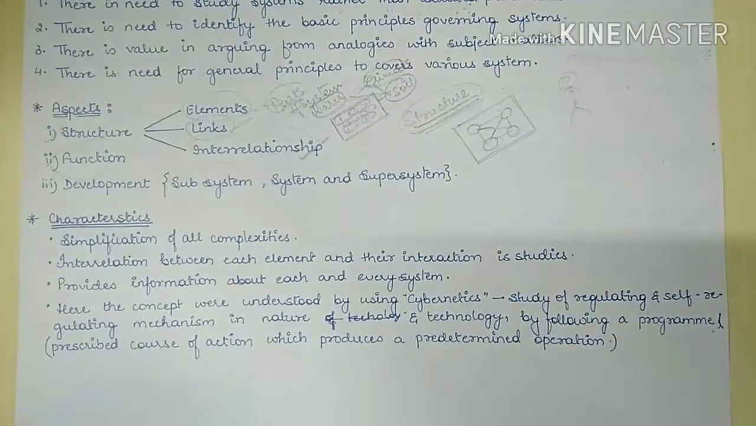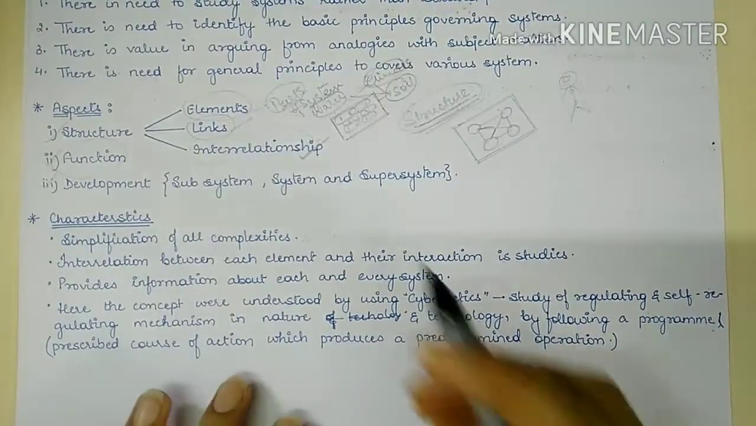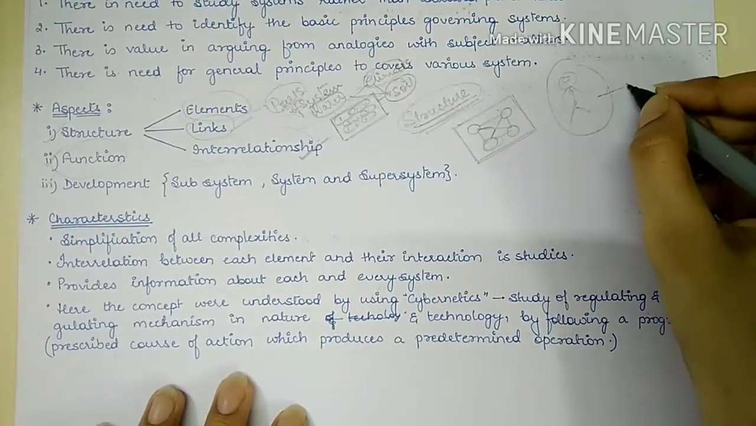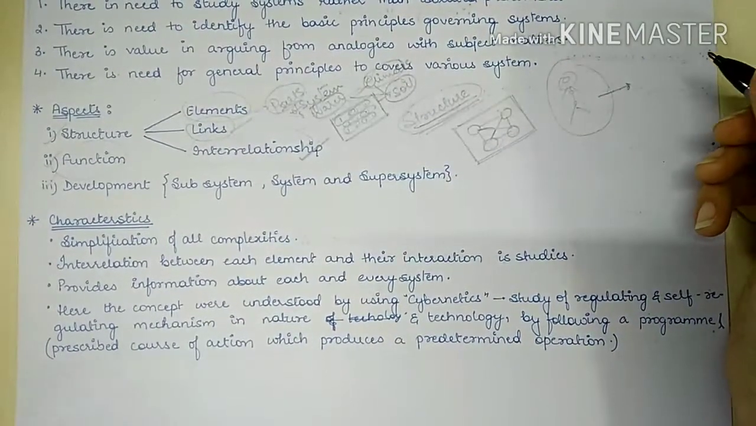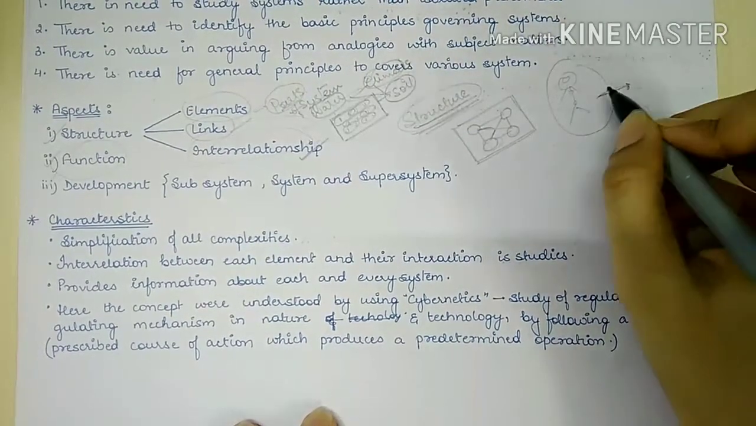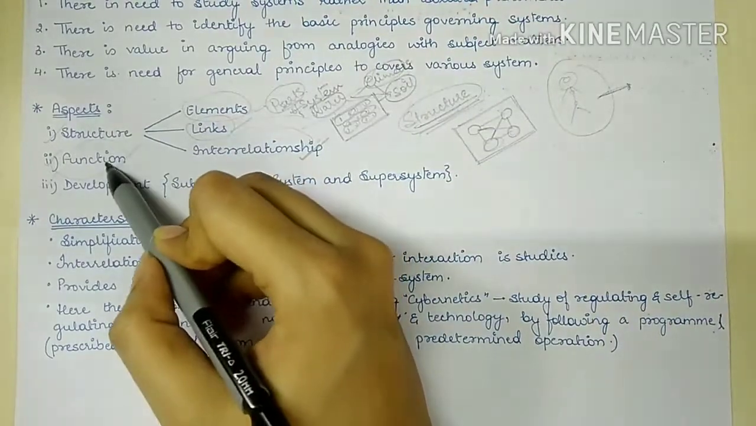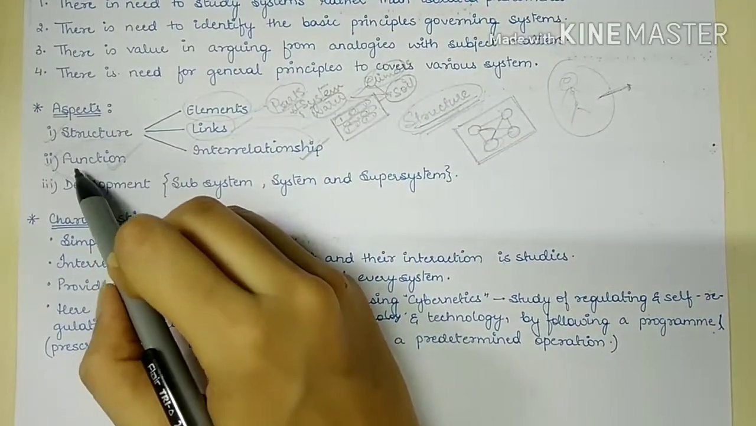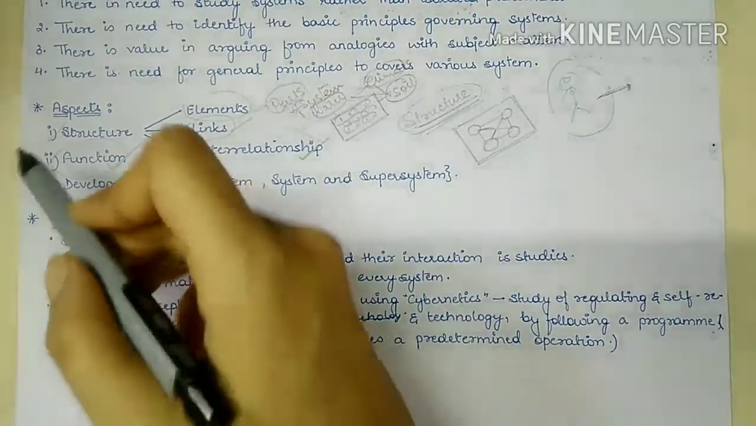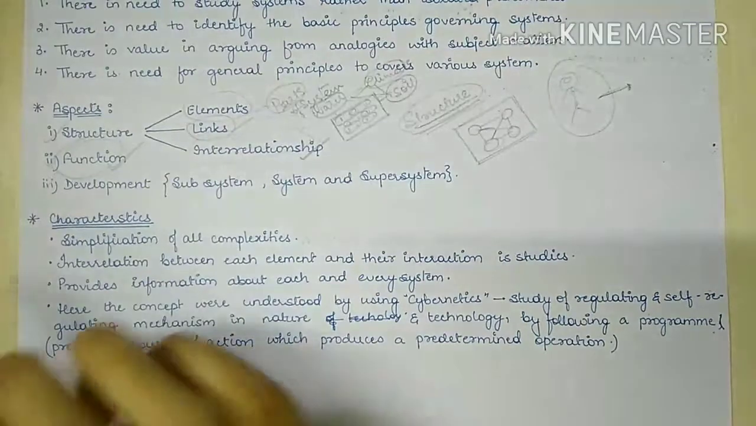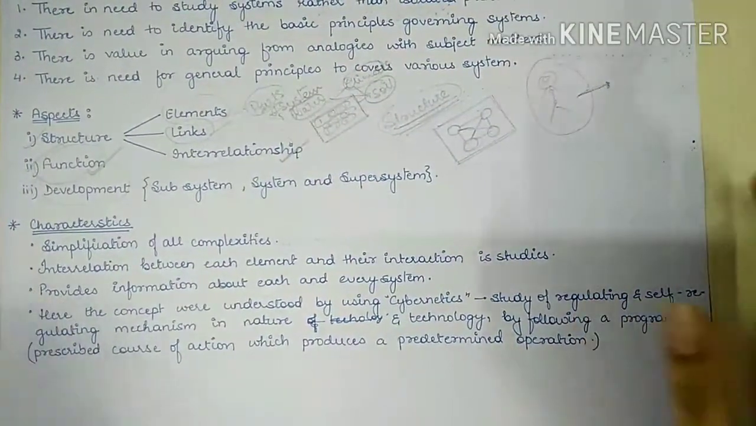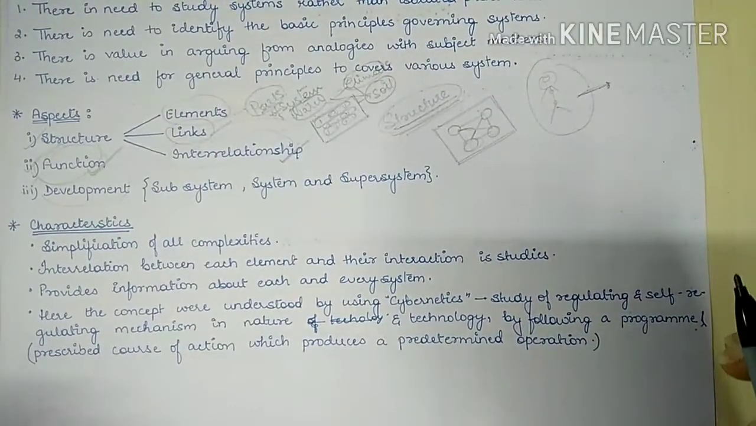Now we have a system, like we have a human body. Now this whole human body has to do some function. So the functions that are to be performed by the system are studied under function. All the activities that a system has to perform are studied under function. Last is development. So it studies how this whole system has developed.